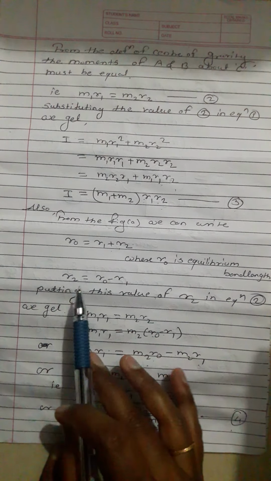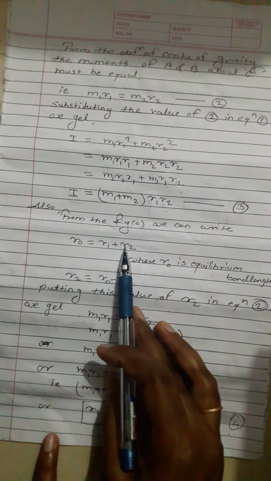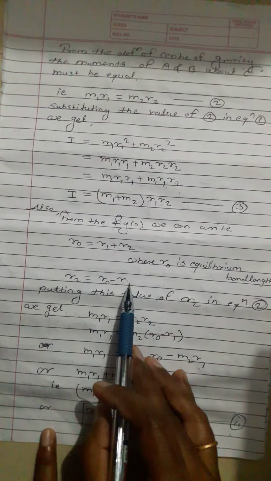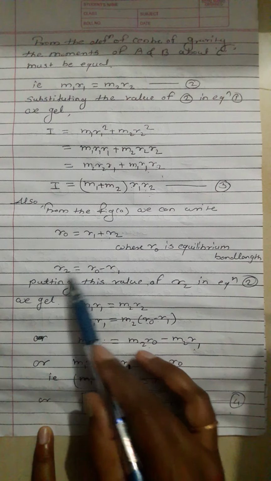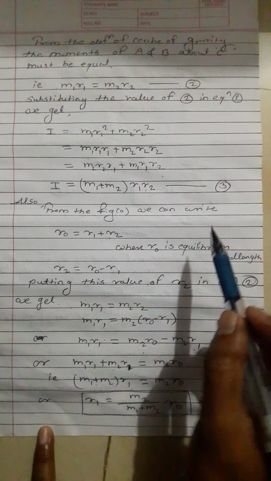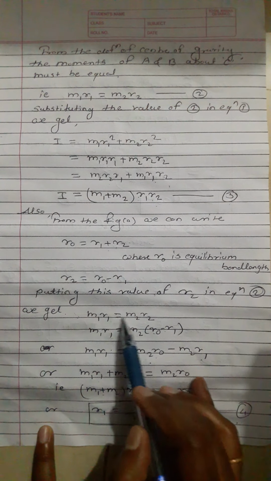Therefore, we can also write r2 = r0 − r1. Putting this value of r2 in equation 2, where m1 r1 = m2 r2.